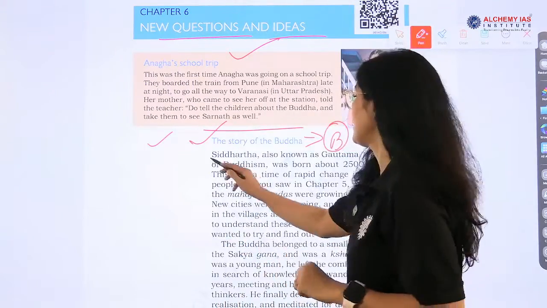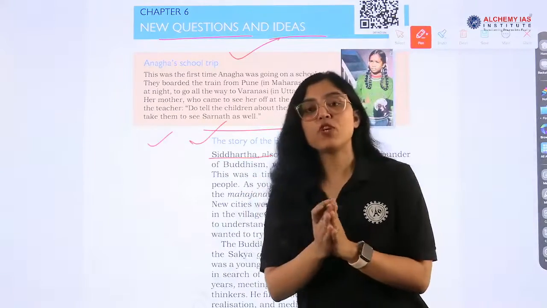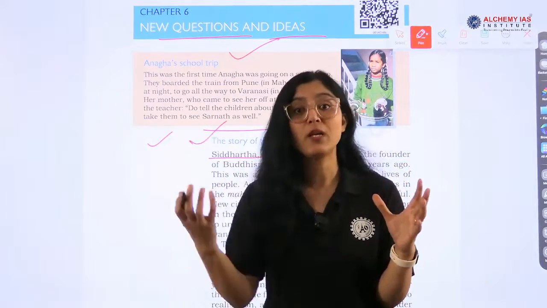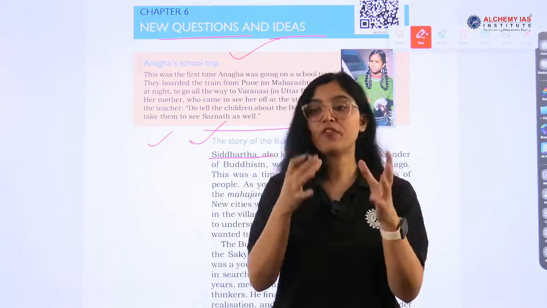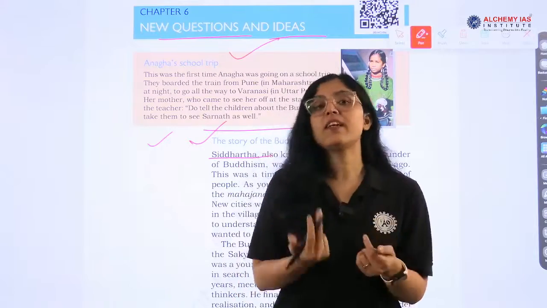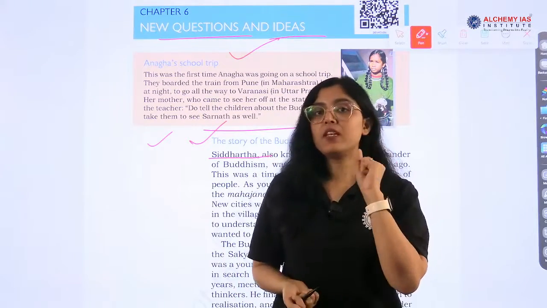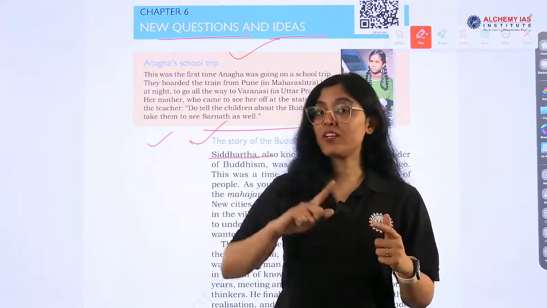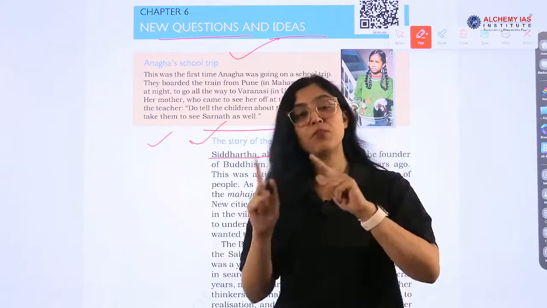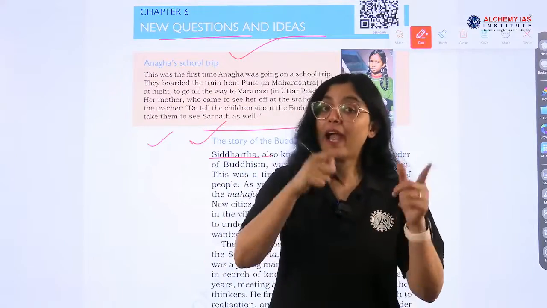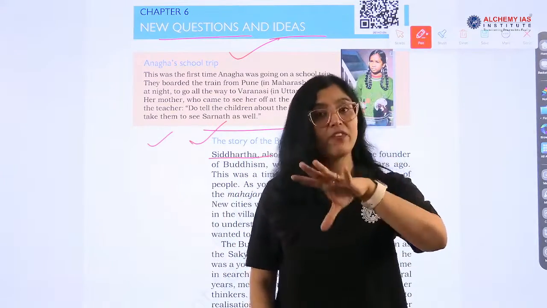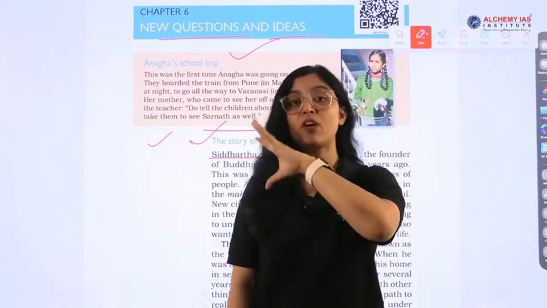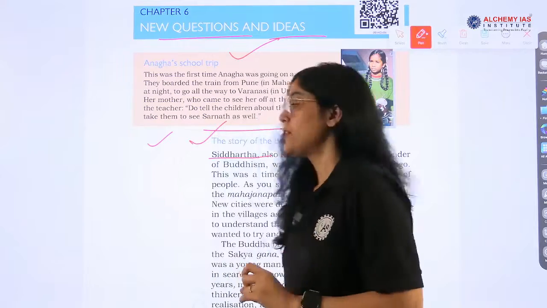Now, one kind of question that comes in UPSC is related to the different kinds of names that are given to Buddha. The second kind of question that comes in UPSC is related to the places associated with Buddha, right? So, books associated with Buddhism, places associated with Buddha, important events and their locations, like the place where Buddha gave his first sermon. These topics are all covered in this chapter, right?